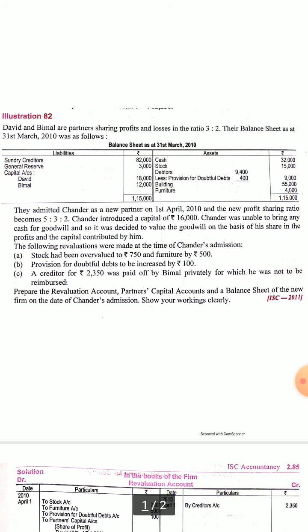Let's see today another sum which came in year 2011. David and Bimal are partners sharing profit and losses in 3:2. The balance sheet was as follows: sundry creditor, general reserve, capital, cash, stock, debtor, provision, building, furniture.